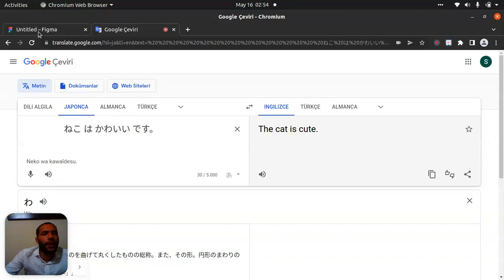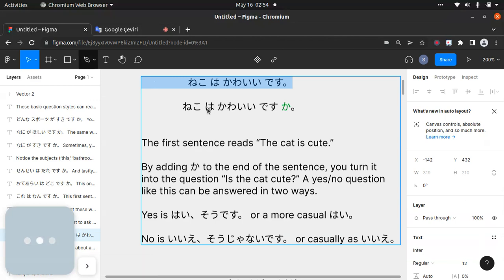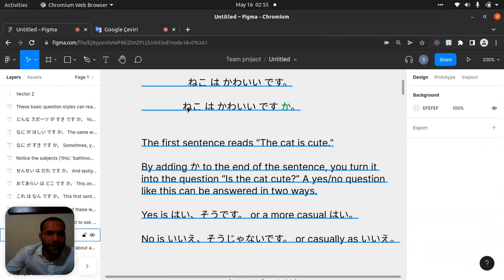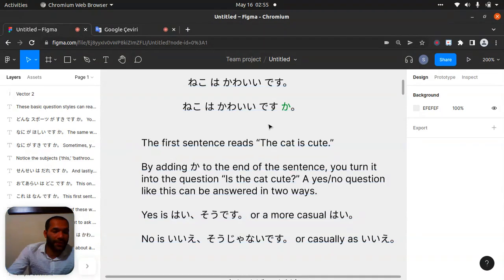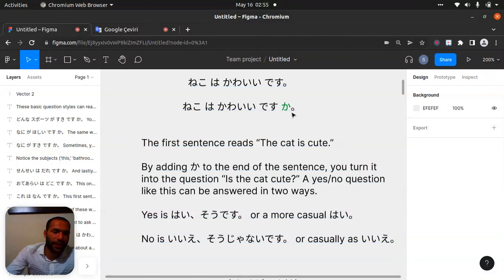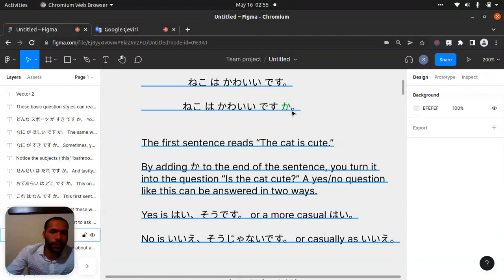Right. Now here, the same sentence, neko wa kawaii desu. But if we put ka at the end of the sentence, which I'm demonstrating with the green color, it will make it a question: is the cat cute?